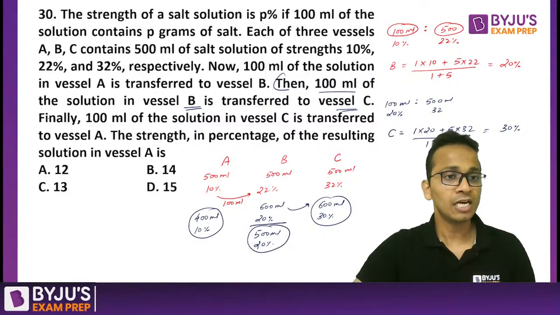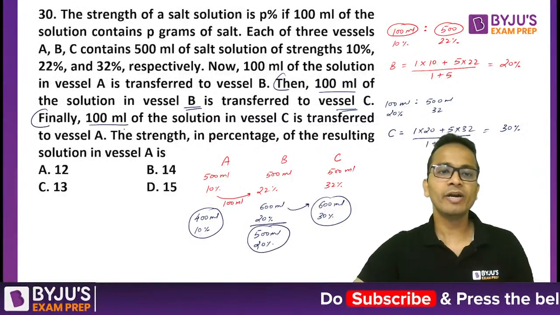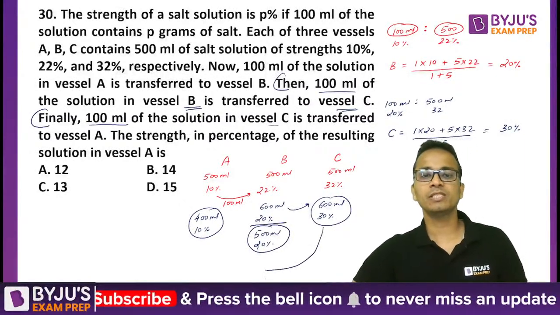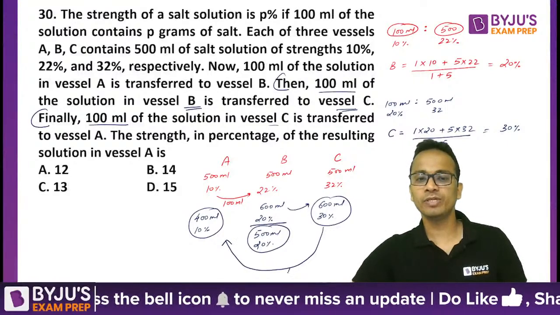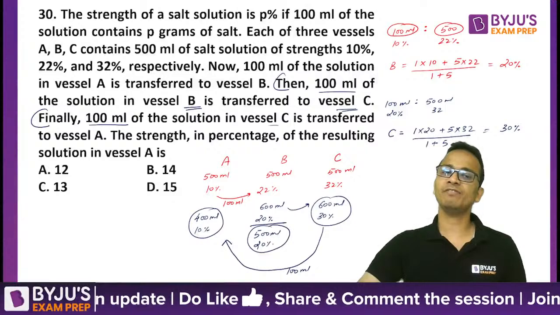Now after this, finally, finally 100 ml of solution in vessel C is transferred. Okay, so from C 100 ml is transferred in vessel A and we have to find the final strength of A.